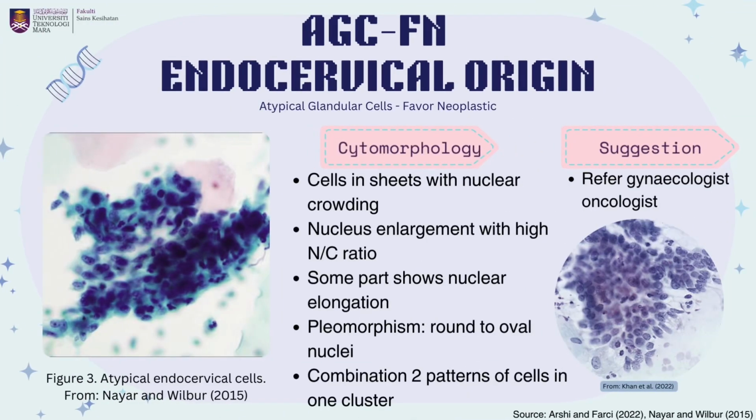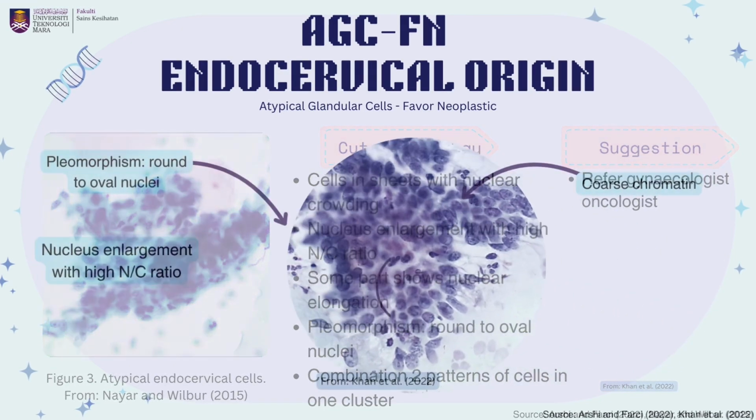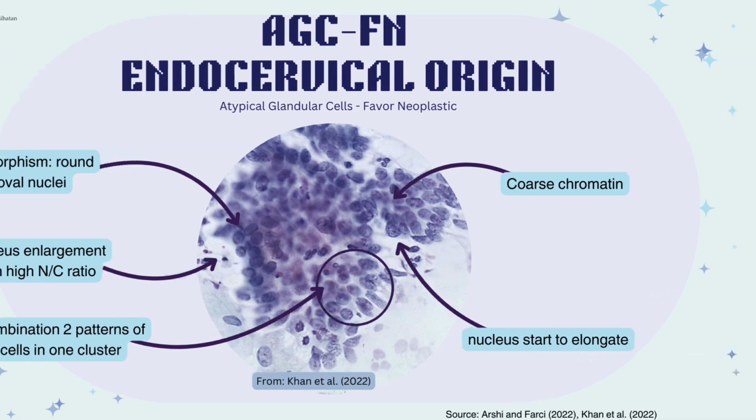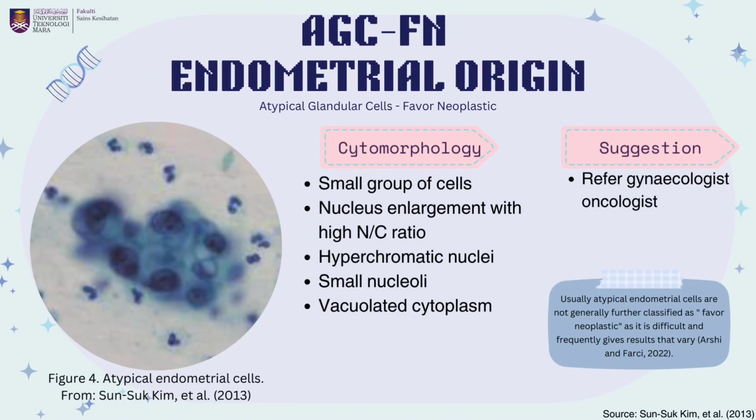Besides, cytomorphology for AGC-FN of endocervical origin: the cells are in sheets with nuclear crowding, and there is a combination of 2 patterns of cells in one cluster. Nuclei are enlarged with high NC ratio and pleomorphism, round to oval nuclei. Some parts may show nuclear elongation. Next, cytomorphology for AGC-FN of endometrial origin: the cells are in small groups with nucleus enlargement and high NC ratio.